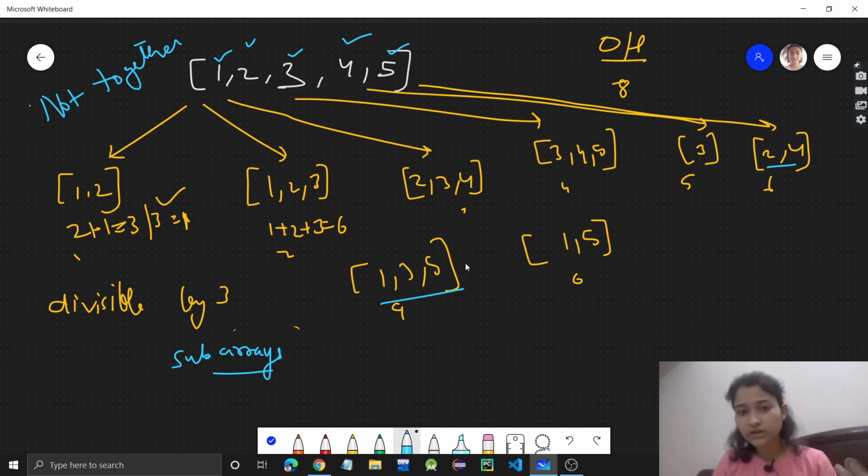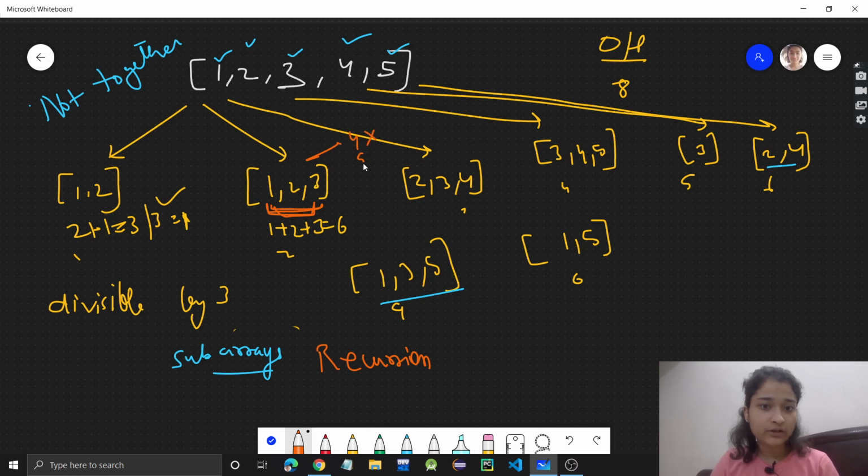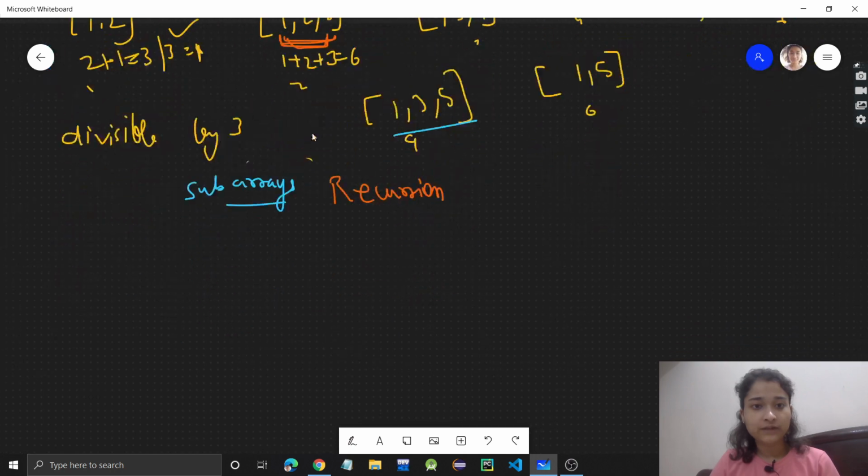So one approach which comes to our mind is that we can use recursion. How can we use recursion? See, for each element, right, here see this group, 1 2 3 is there, but 4 and 5 are not there, right? So for each element, let's see here, 1 2 3 4 5 is there, right?